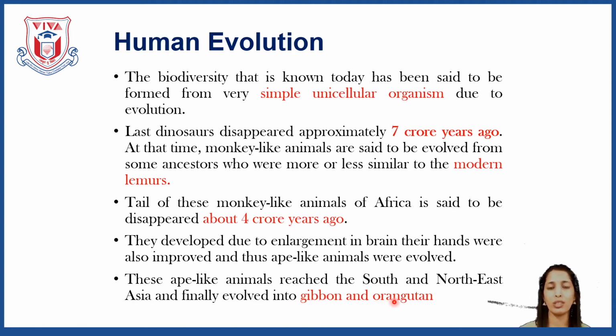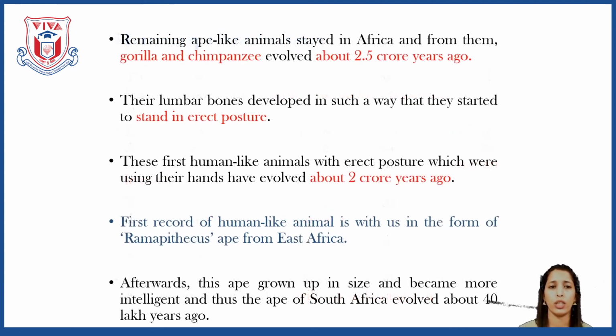So once these monkey-like animals started moving from one region to another, there were modifications. There was an evolution, right? The remaining ape-like animals stayed in Africa, and from them gorillas and chimpanzees evolved around 2.5 crore years ago. Okay, so 7 crore, then 4 crore, then 2.5 crore.